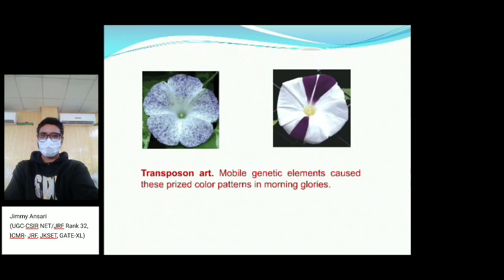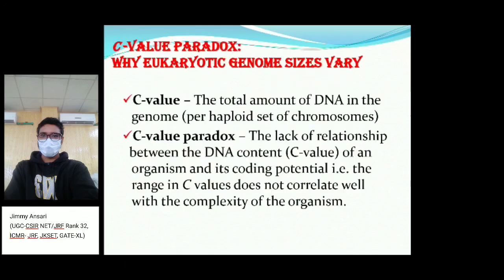So this is an example of a mobile genetic element causing this prized color pattern in morning glory. See, this is the color difference here, and it entirely changes the protein, a phenotypic change. So, the C value paradox. What is the C value paradox and why does eukaryotic genome size vary?